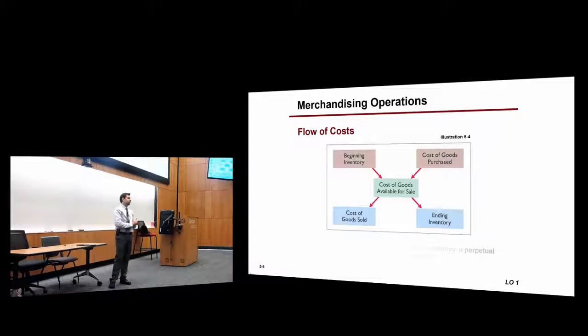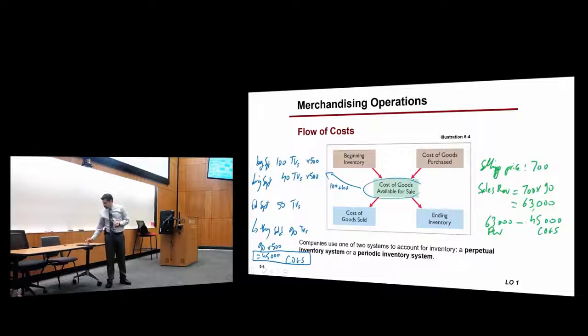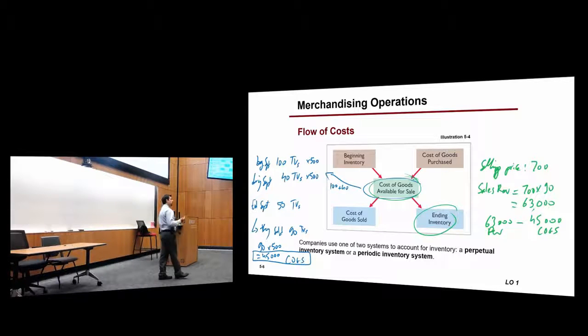Cost of goods sold. If you know this information, you can simply calculate the cost of goods sold. Because you see the cost of goods available for sale, this is whatever they had during that month. It will be two parts. One part will be the part that the company sold. This would go to the cost of goods sold. The other part is whatever remains in their warehouses. That's the ending inventory. Okay?